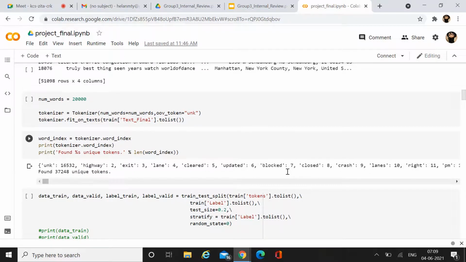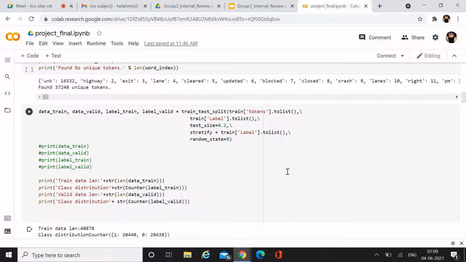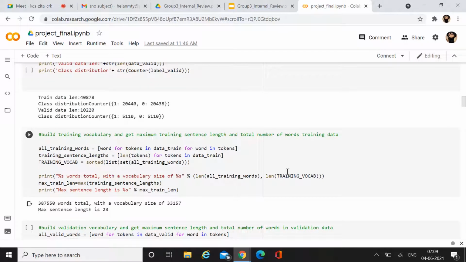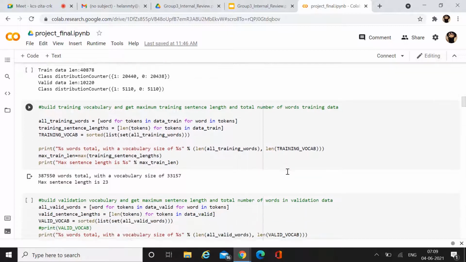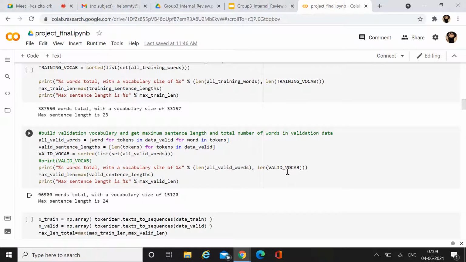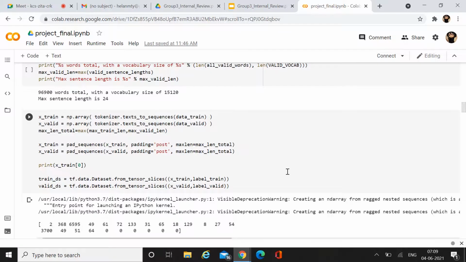Next we create an internal vocabulary. Next we split our training dataset into training and validation datasets with a split ratio of 0.2. Next, we find the maximum training sentence length and total number of words for training data. In the next cell, we find the maximum sentence length and total number of words for validation data. Next is padding. Here we used the post padding technique.